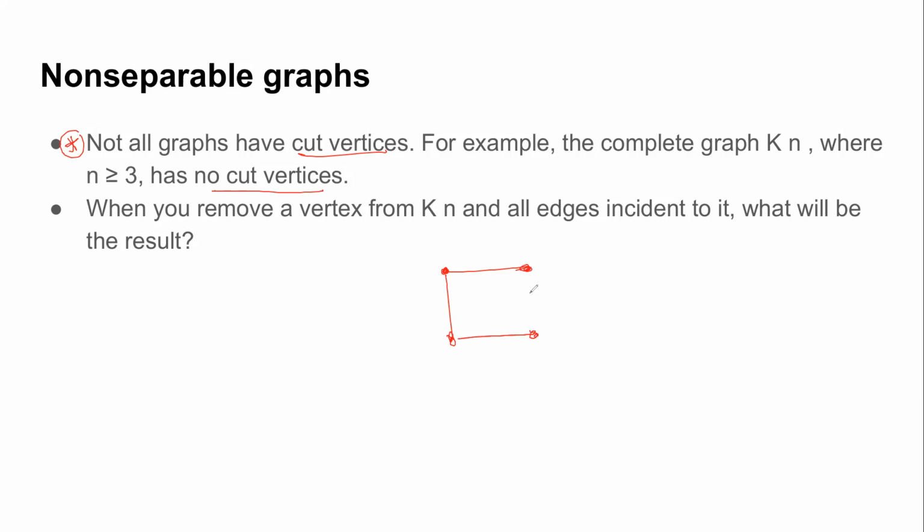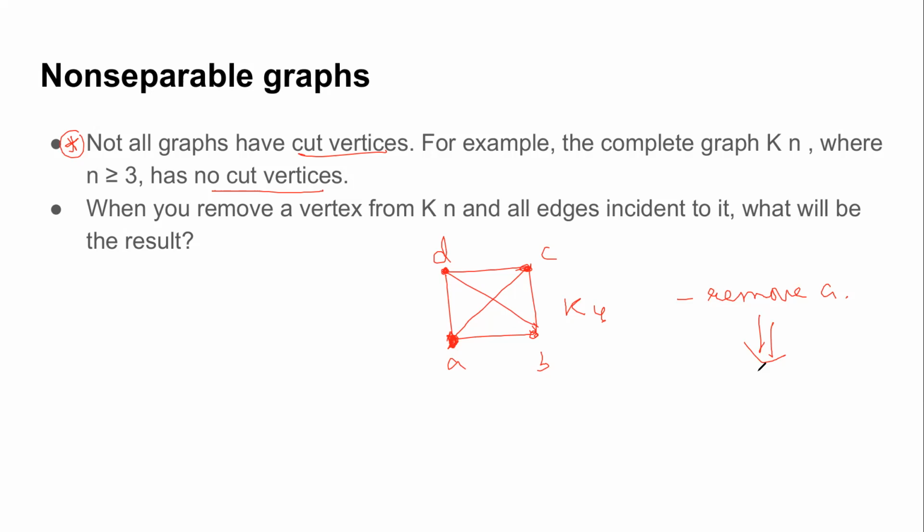So let's choose the complete graph on 4 vertices. This is K4. Let me name the vertices A, B, C, D. If I remove vertex A from it, what is the resultant? Do I get a disconnected graph? What do we get if we remove a vertex along with its edges?